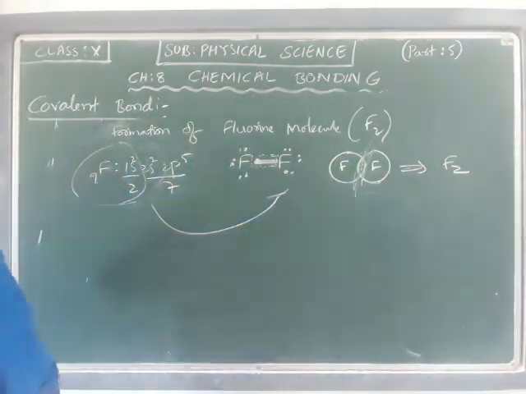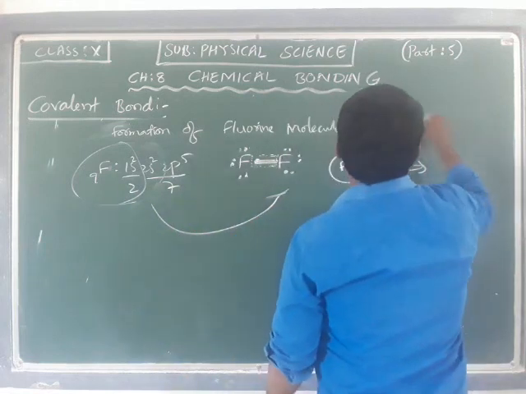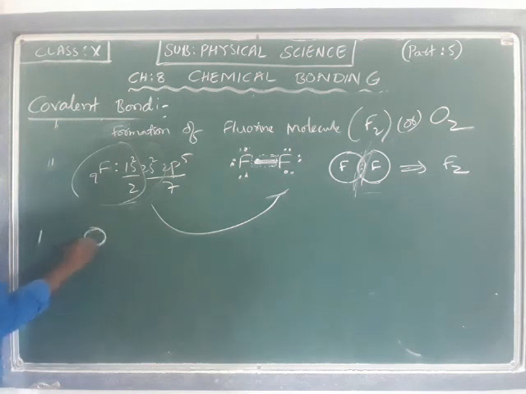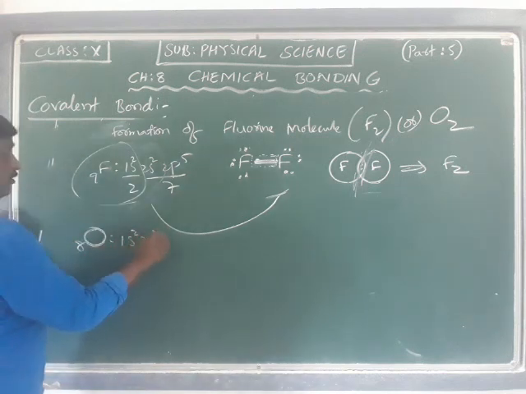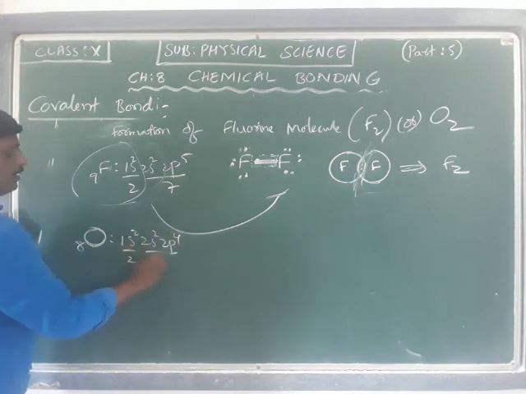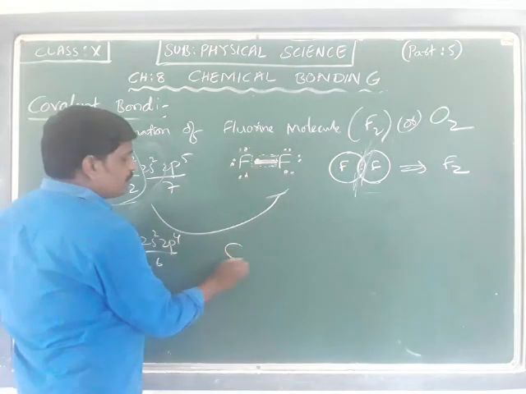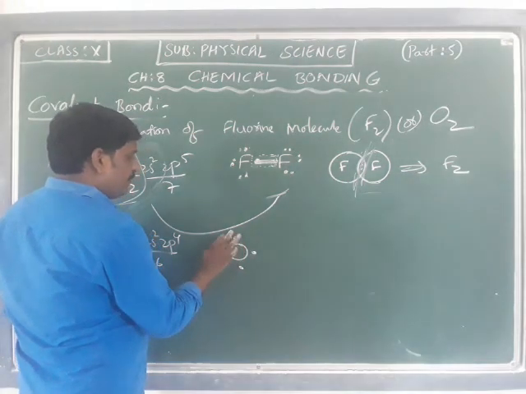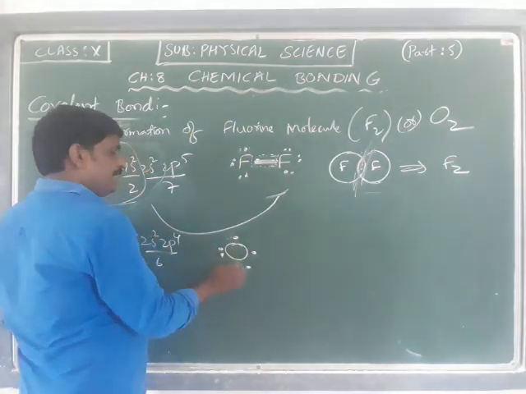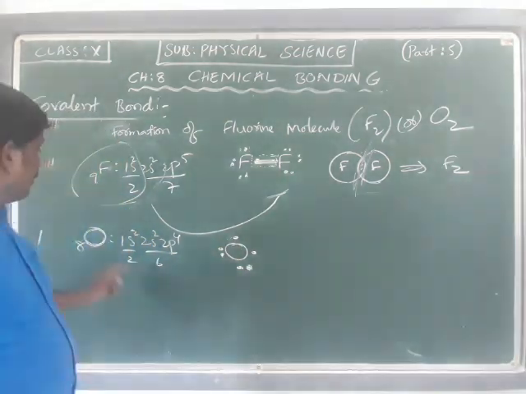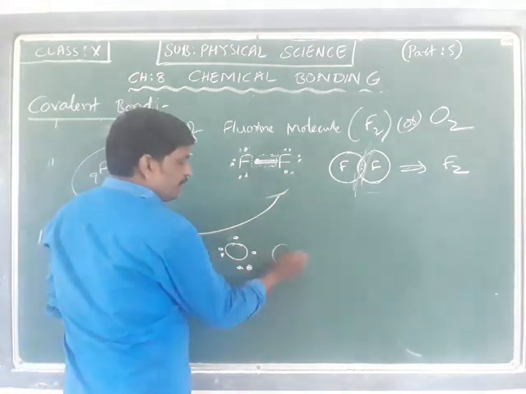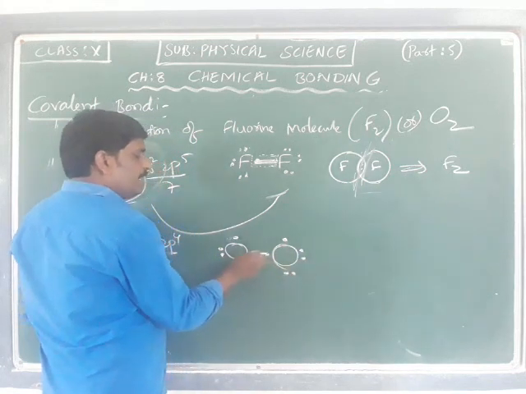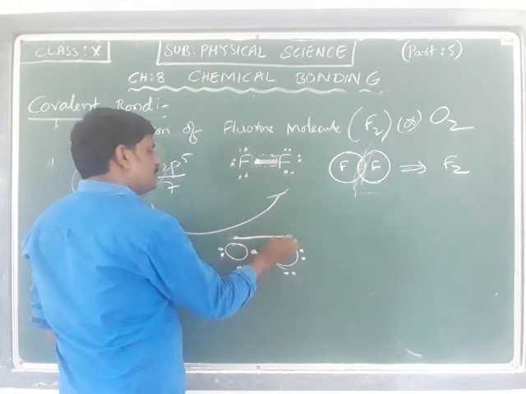Same here for the formation of oxygen. If I take the formation of O2, oxygen has atomic number 8, electronic configuration 1s2, 2s2, 2p4, and the outermost electrons are 6 here. So if I write the Lewis dot structure, it is 1, 2, 3, 4, 5, 6. I can arrange the dots according to my convenience, as in the diatomic state. So these two electrons are mutually shared, and these two electrons are mutually shared.